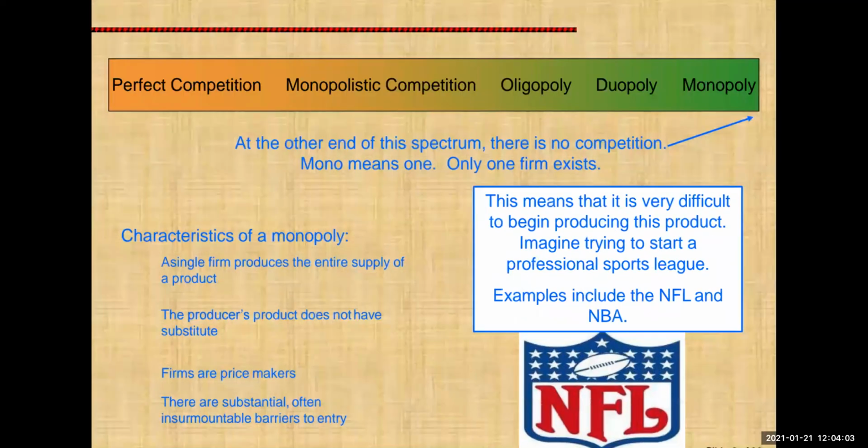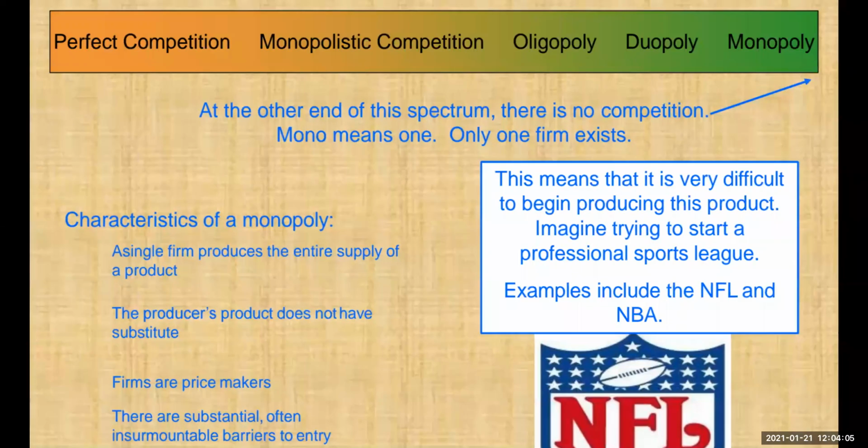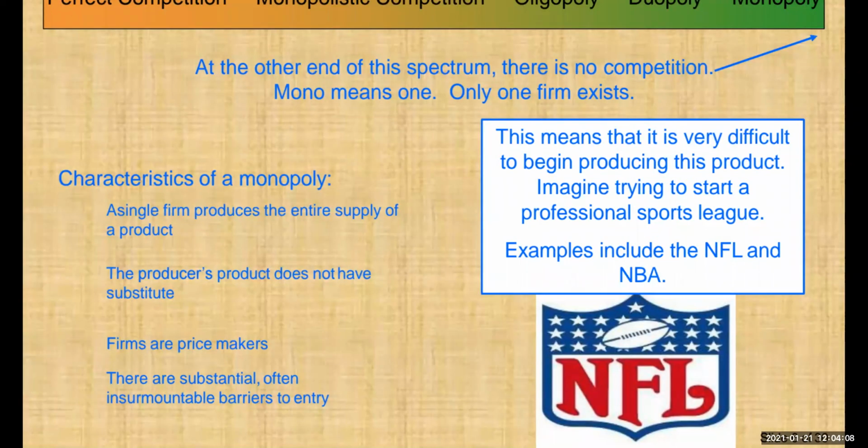And there are barriers to entry and exit. The barriers could be either legal barriers or barriers of finance or investment. Like the example of monopoly in India is railways. So in this case, there is an entry and exit barrier. Any firm which wishes to enter the market of railways cannot do so because it would require legal formalities. This was the example for monopoly, and it is very difficult to begin producing this product.